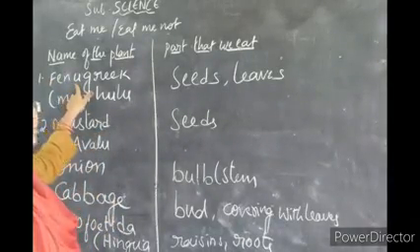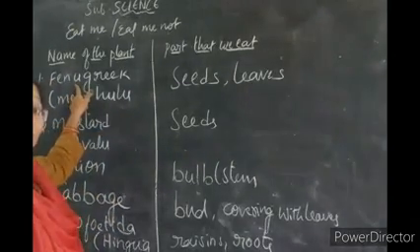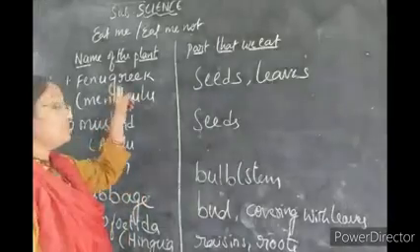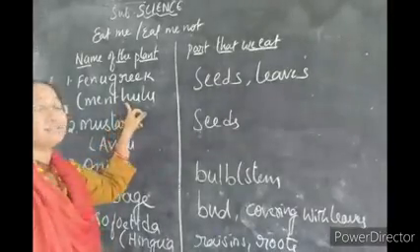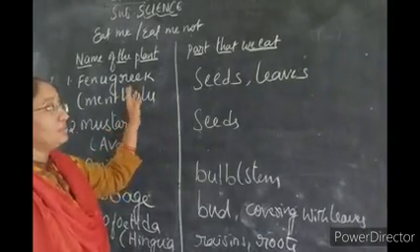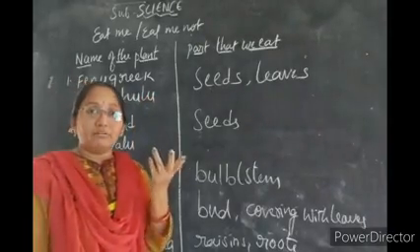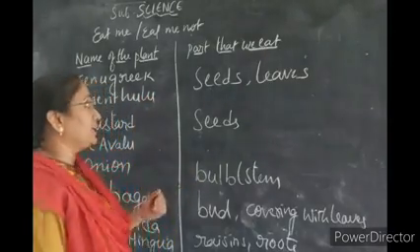First one is fenugreek. What is that? Fenugreek. The common name in our regular style is menthulu. From which part of the plant do we get the menthulu?